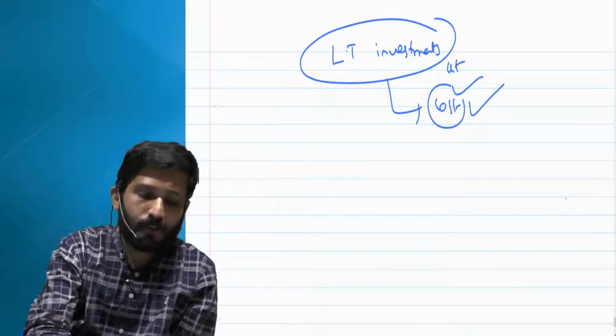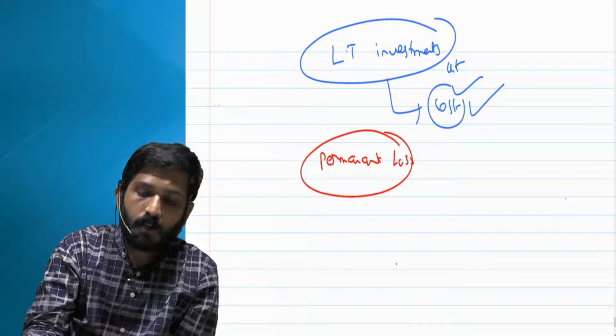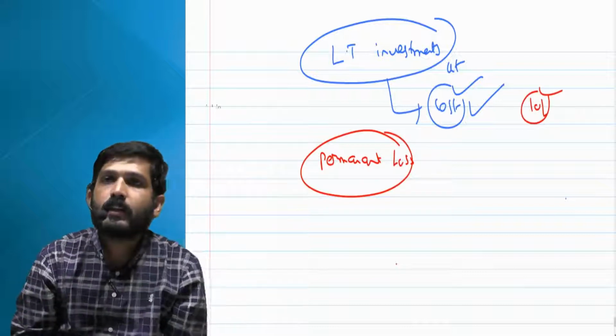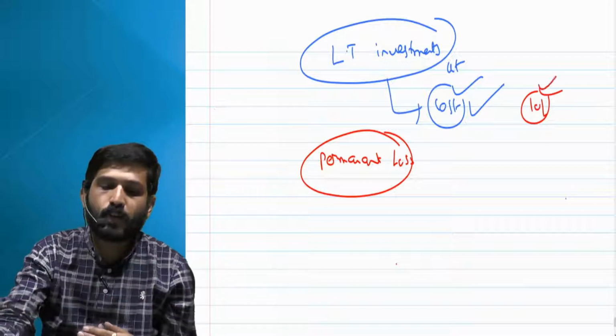However, it has one clause which says if there is a permanent damage or a permanent loss in the value of investment. Let us say you have bought the asset at 10 lakhs. Your fair value keeps on changing, 8 lakhs, 9 lakhs, 11 lakhs, 10 lakhs. Fine, you will continue to take it at 10 lakhs.